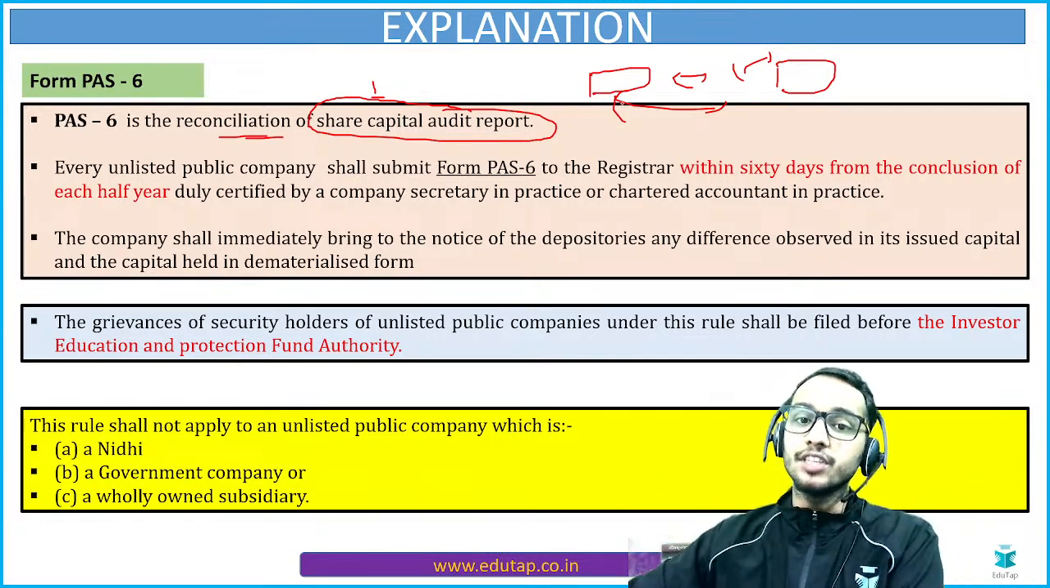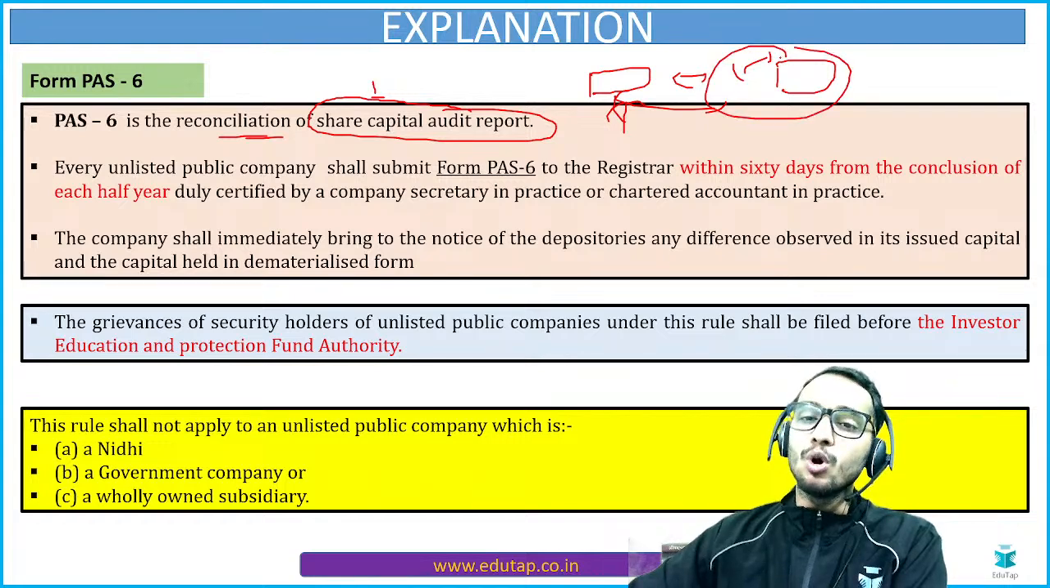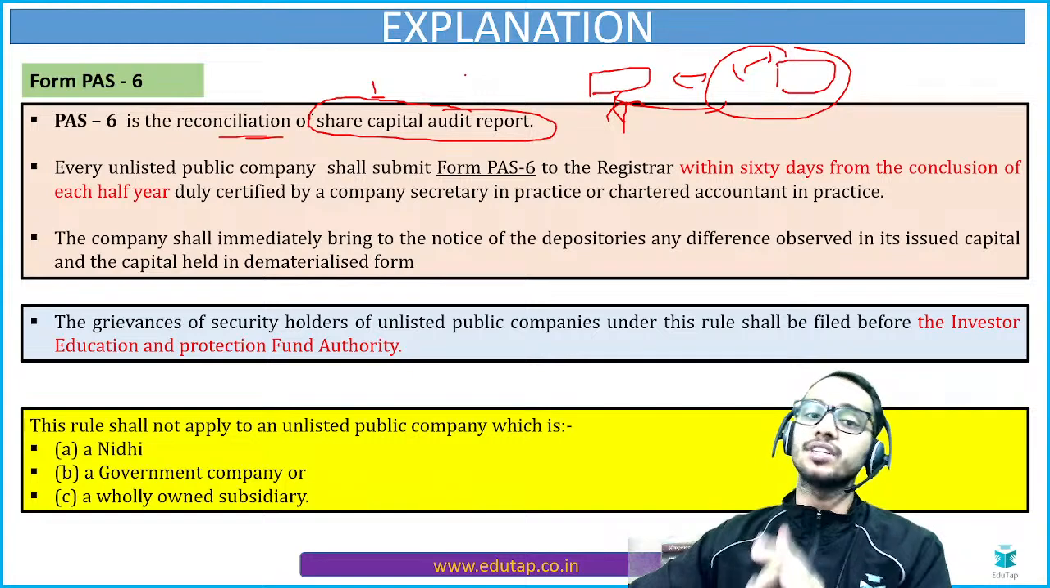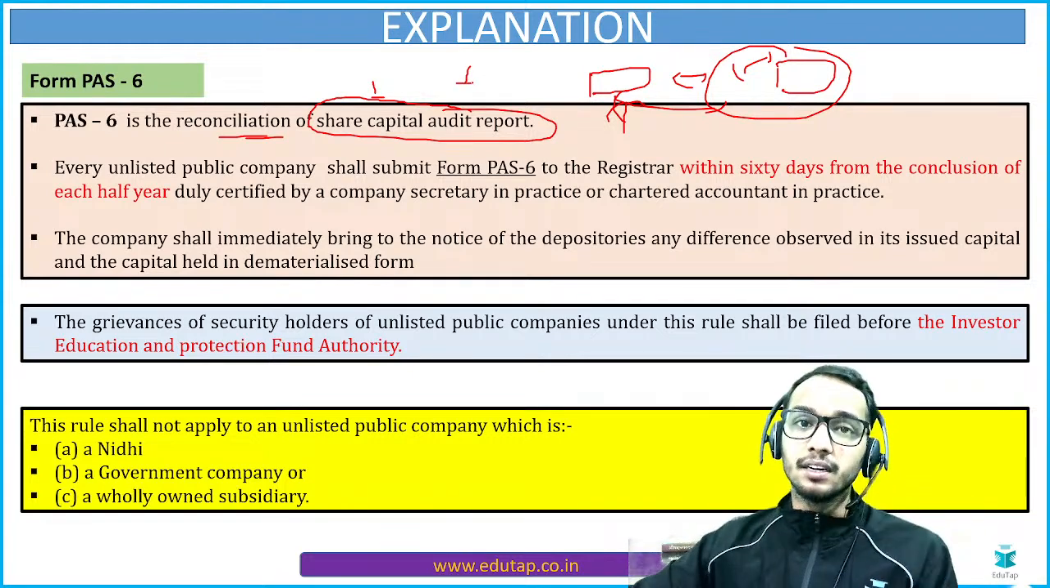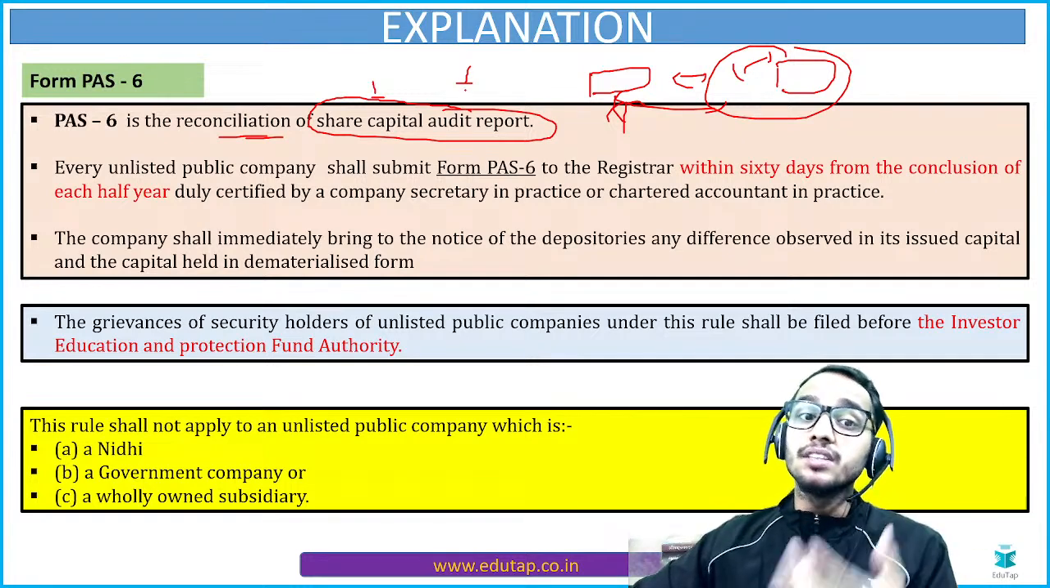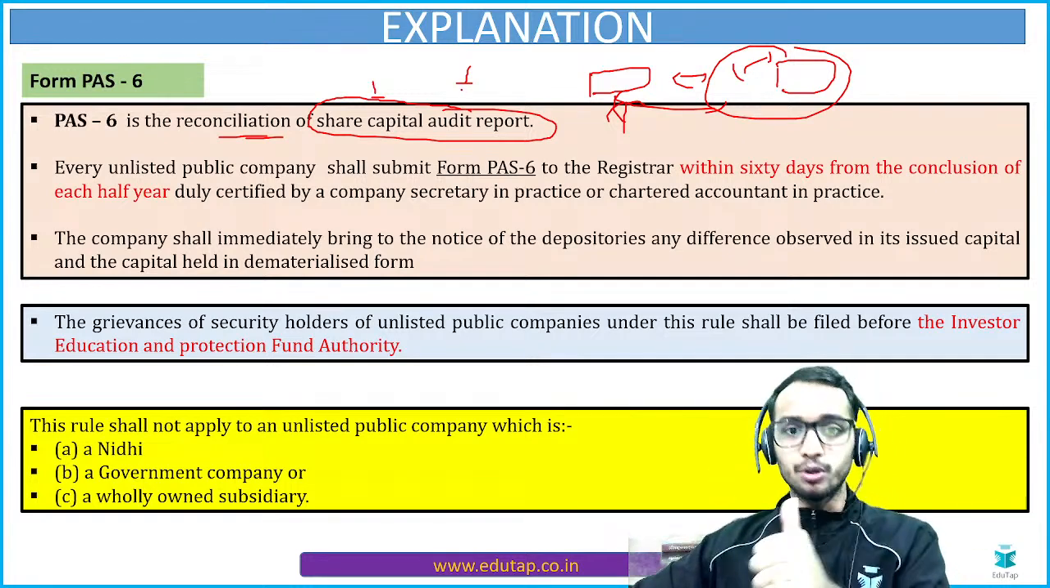Whatever shares they have issued, that should be equal to all the demat securities they hold. This is why this reconciliation of share capital audit report is done. Now you have got the understanding of what this PAS 6 is and what this reconciliation of share capital audit report is. Okay.